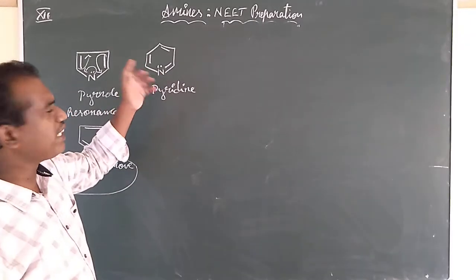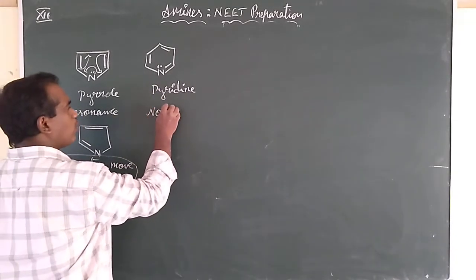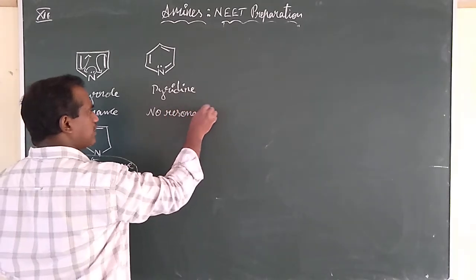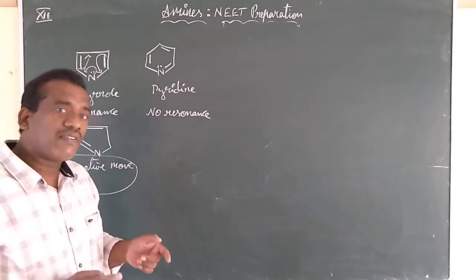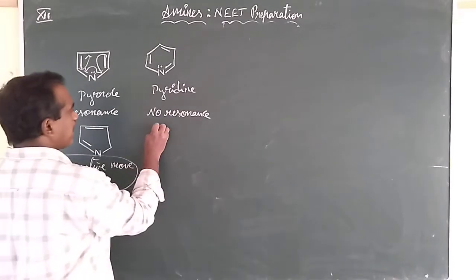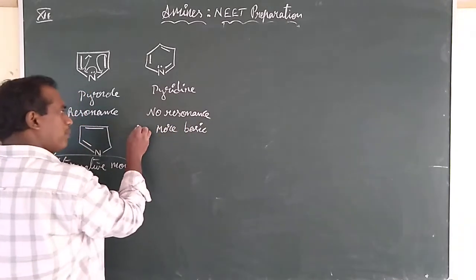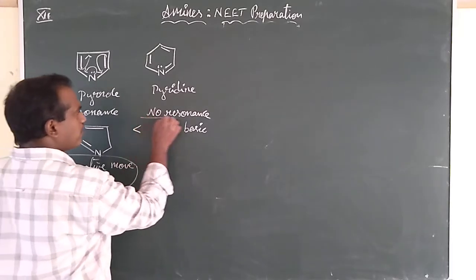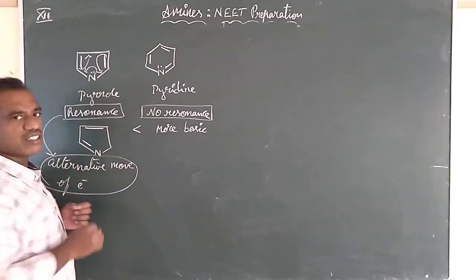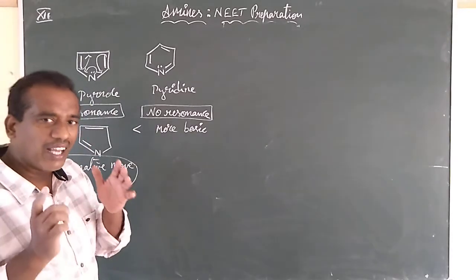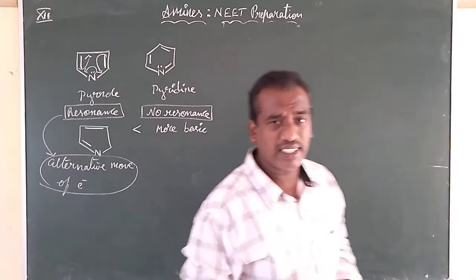And in this you will not observe any resonance. So wherever there is no resonance, means alternative movement of electrons is not there. The lone pairs of nitrogens are freely available. Hence, what we say, these are more basic. Which are more basic? The structures where there is no resonance are more basic than the structures where you will find the resonating structures. Very important point. That's not there in the NCERT for us.